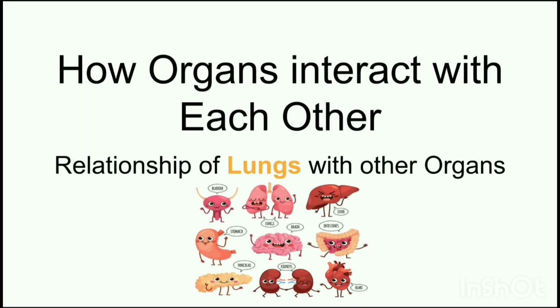Welcome to the series on how organs interact with each other. This is part 2. In part 1, we discussed the lungs' relationship with the liver, heart, spleen, kidney and large intestine. These are the organs primarily connected to the lungs. However, the lungs have indirect but important interactions with the gallbladder, stomach, urinary bladder, small intestine, triple warmer, and pericardium. In this video, we will understand them one by one.